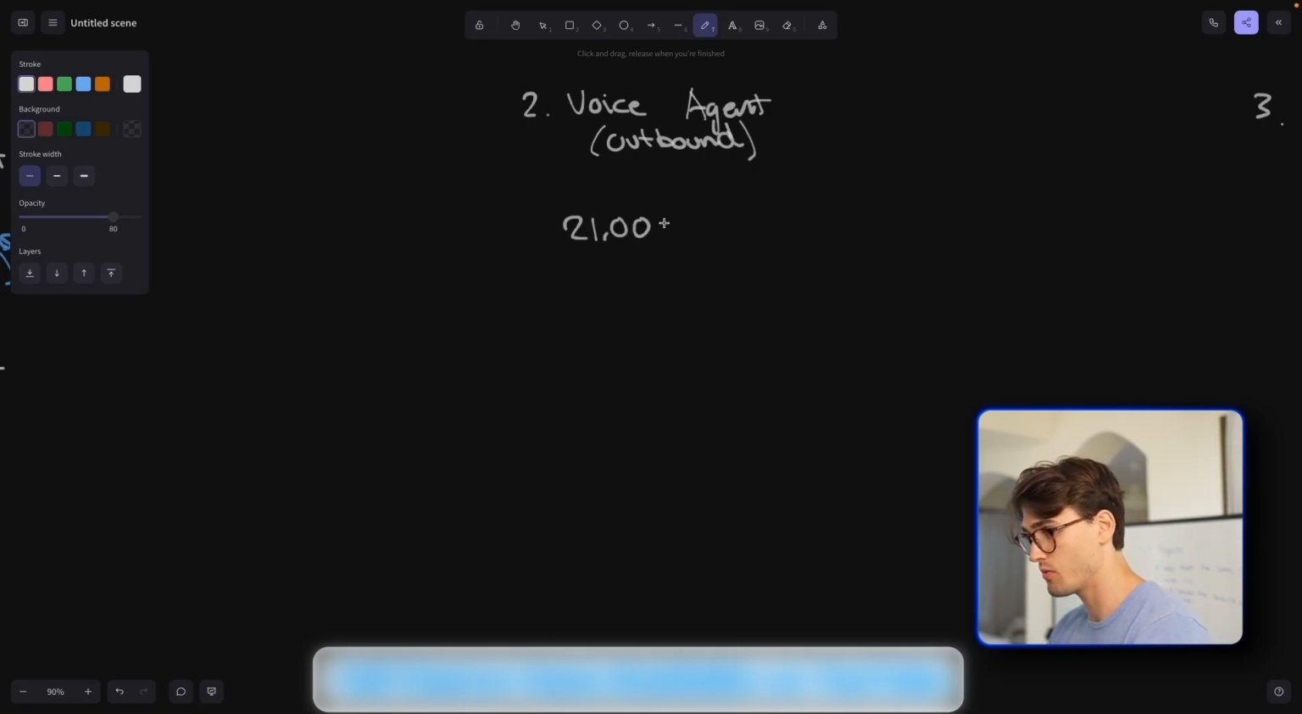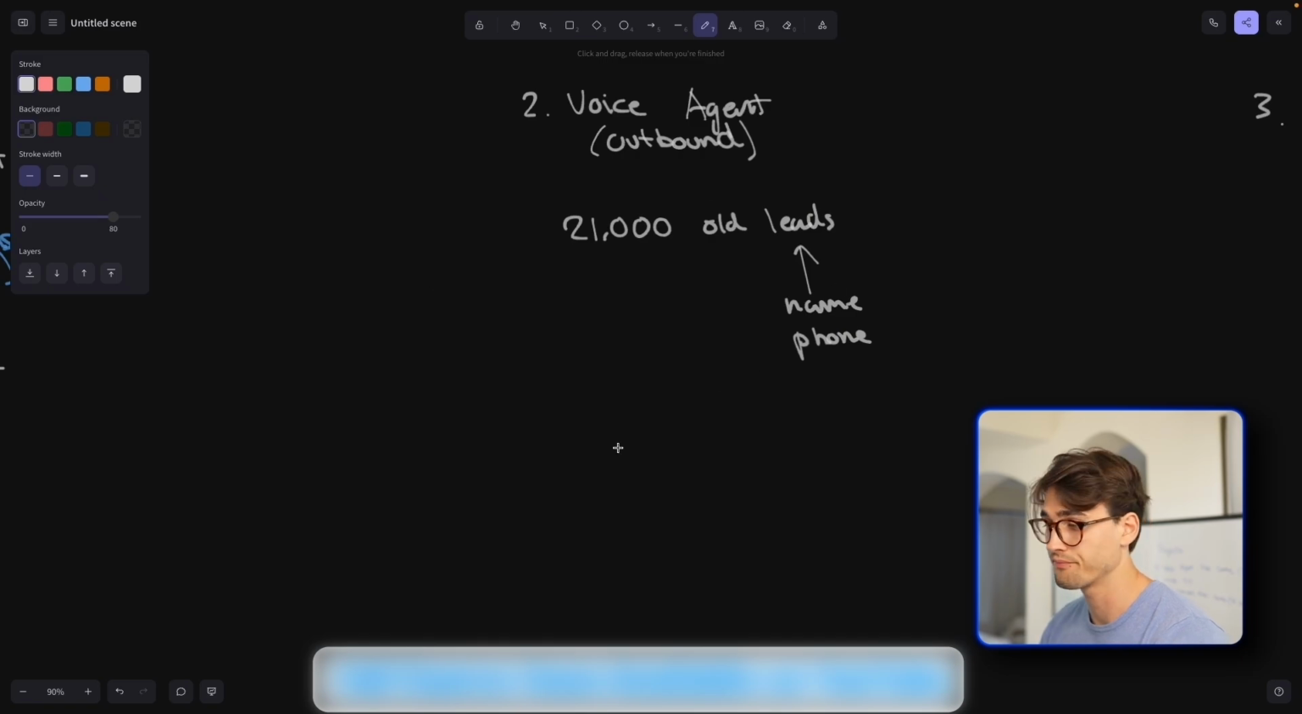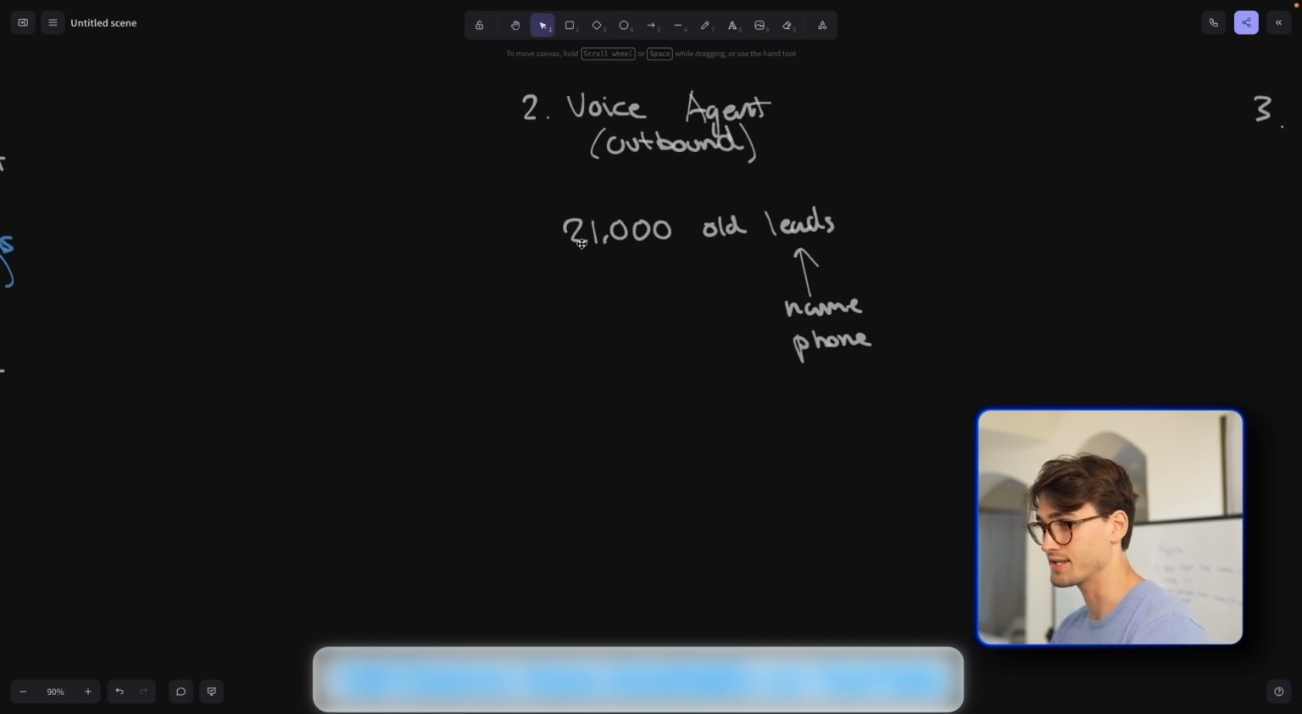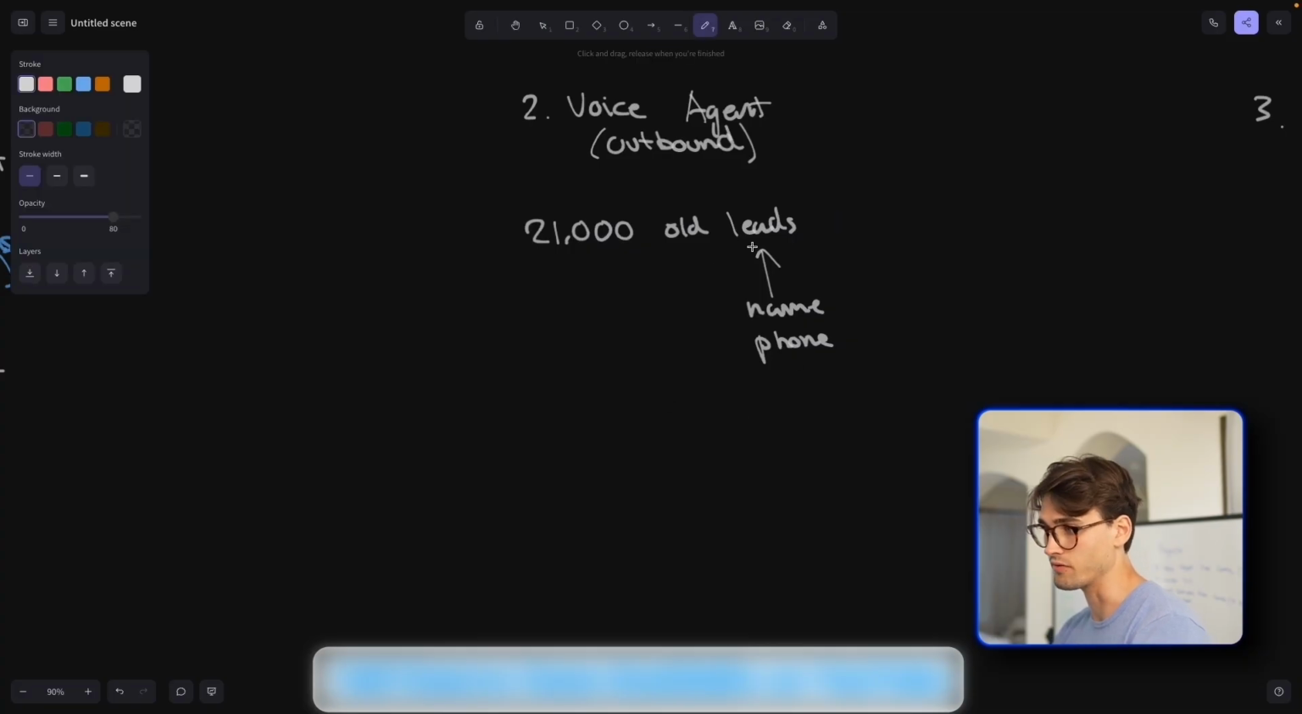They had 21,000 old leads. And a lead is basically just a name and phone number, right? That they have stored somewhere. This name and phone number is someone that signed up to one of their ads maybe a couple of months ago that they didn't end up converting, right? These are old leads that they're not doing anything with anymore.